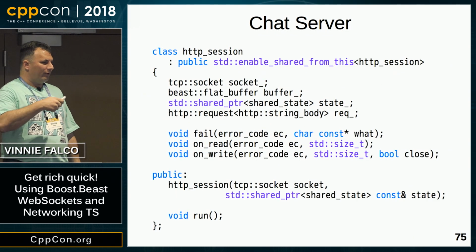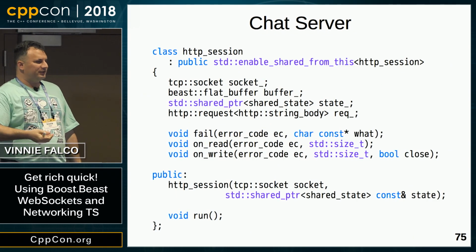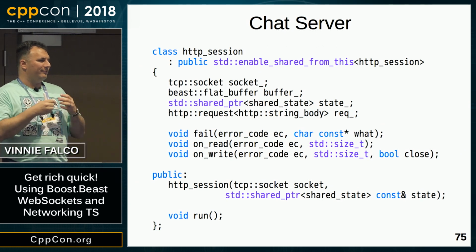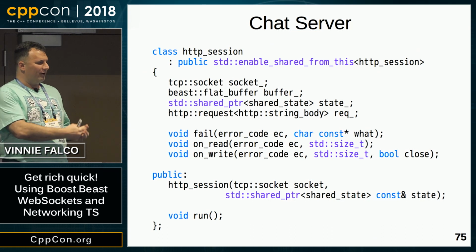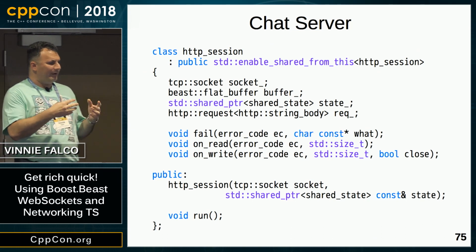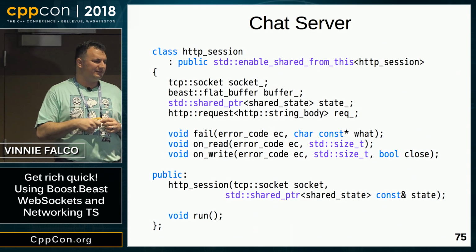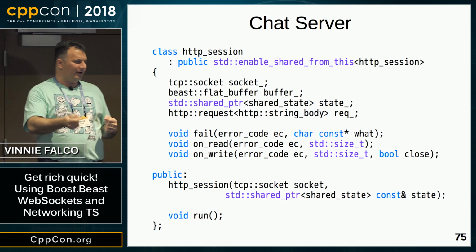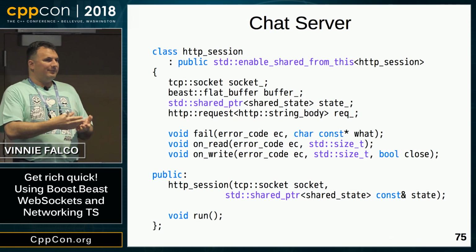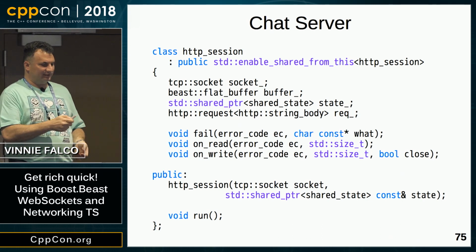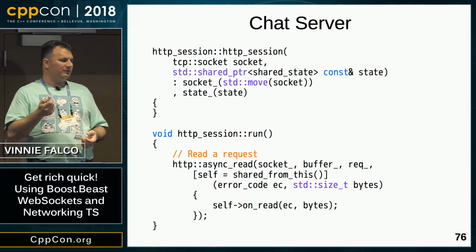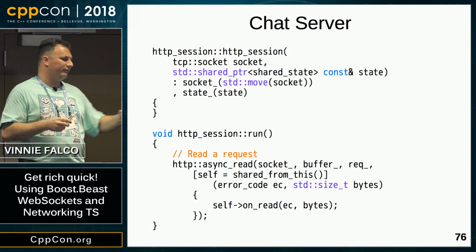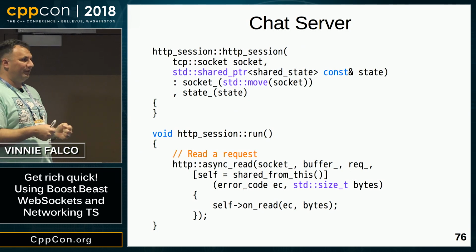So as we saw, the listener constructs an HTTP session. Here's that HTTP session. Now notice, again, we're deriving from enable_shared_from_this. We're managing our HTTP session with a shared pointer. And now we have more variables. We have the socket associated with the session. We have a buffer, which Beast needs. And then we have our shared state, which has the document root. And then we have a variable that will hold the incoming HTTP request. So when we construct the session, we call run on it. And now here's a Beast function called http::async_read. This will read an entire HTTP message.